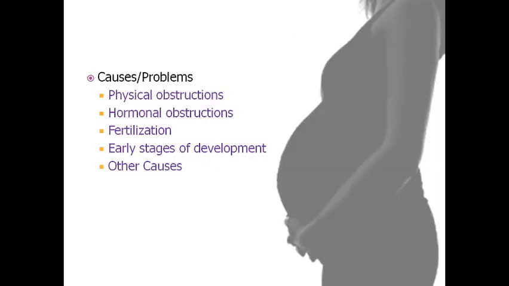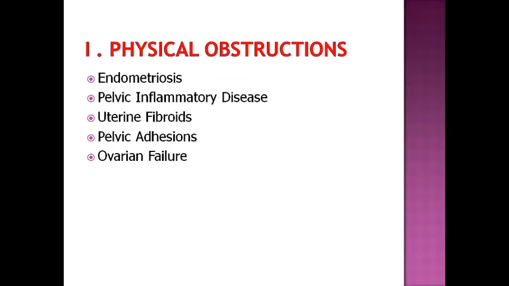We can classify all those causes into five categories: physical obstruction, hormonal obstruction, fertilization, early stage of development, and other causes. We'll start with the first category, that is physical obstruction.